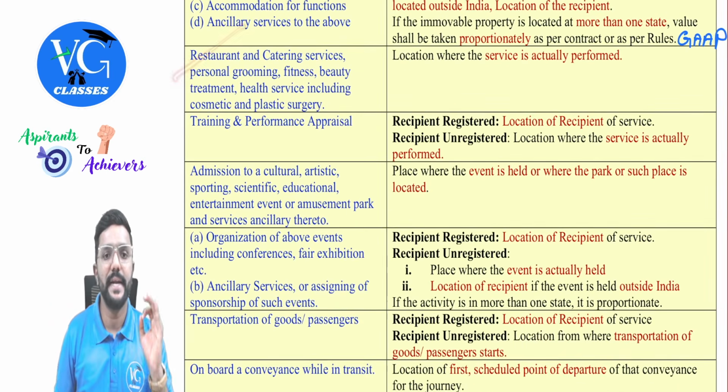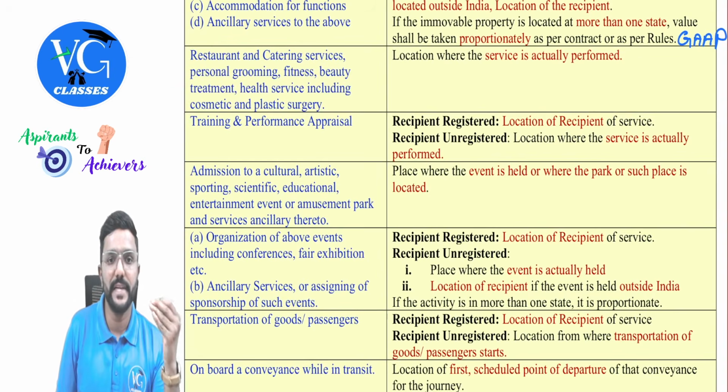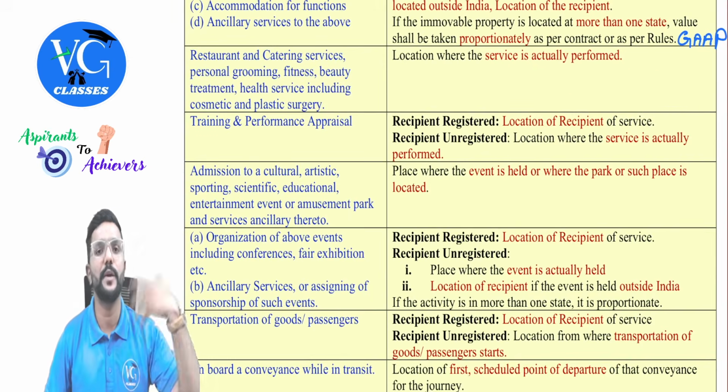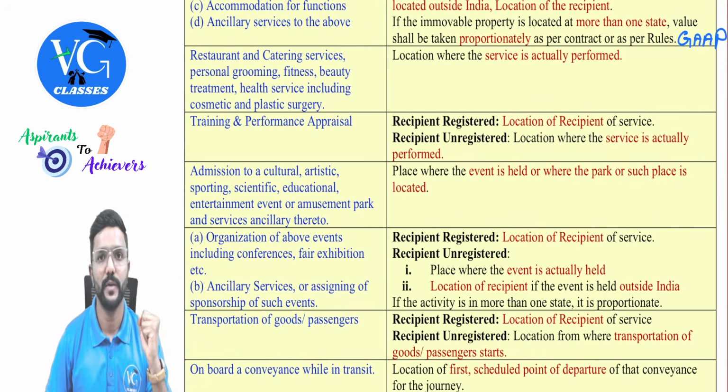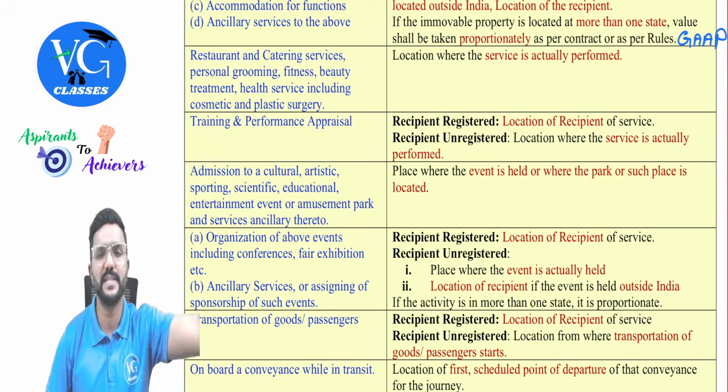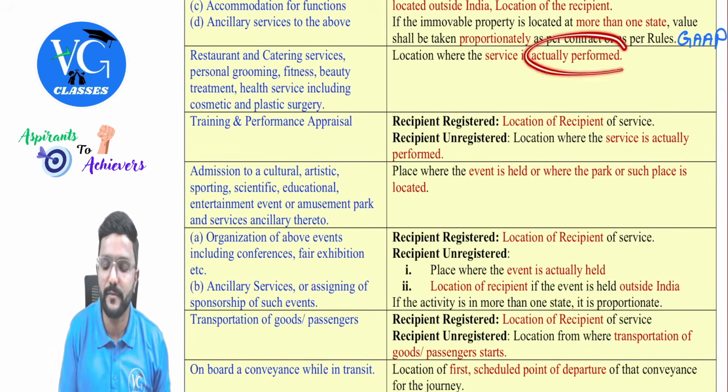restaurant and catering services, personal grooming, fitness, beauty treatment, health service, including cosmetic and plastic surgery, wherever it is actually performed, guys. For example, assume a person is going to a beauty parlor or a salon to get any treatment or any services. So wherever the actual service is performed, that is in the salon or beauty parlor, that is the place of supply.